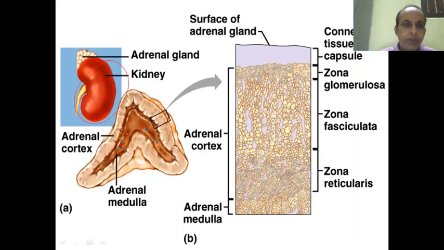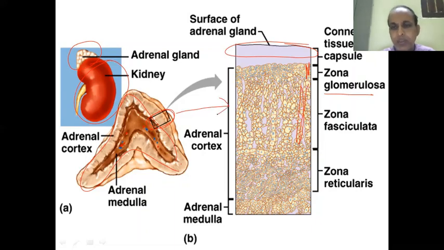This is the kidney. At the upper pole of the kidney, there is an adrenal gland closely attached, and the outer part is the cortex. In a microscopic view, you can see this part is the capsule, forget about it. Then comes the zona glomerulosa, the small outer part. Then the middle part is the zona fasciculata, and when this cortex is magnified, it shows the zona fasciculata and zona reticularis.